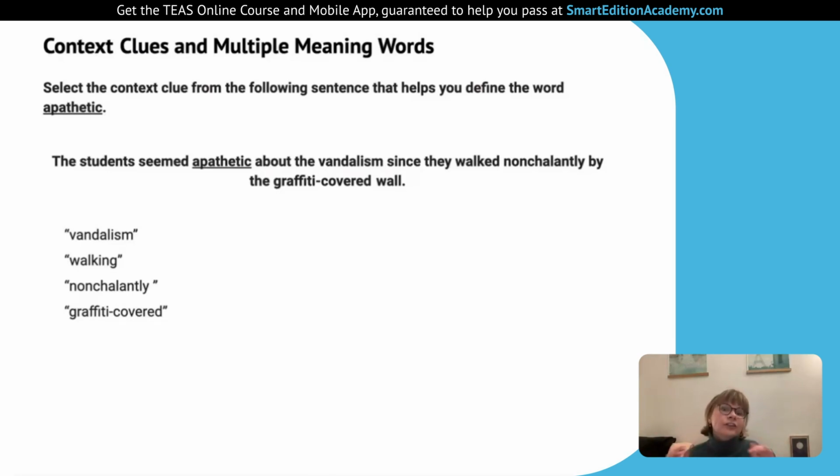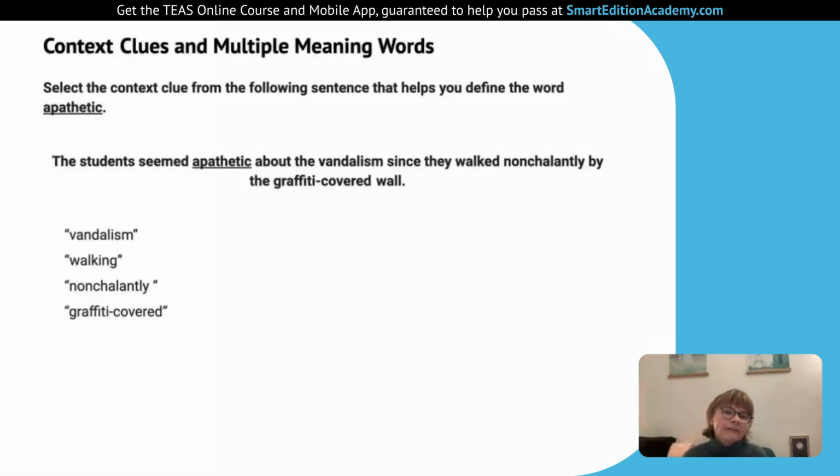The next one we have is nonchalantly. That's their behavior as they walk. That's an adverb, so it's modifying the verb. That's telling us how they walked, and what it really means is they don't care. They just stroll by like they didn't care. So they seemed apathetic, they walked nonchalantly by. Those two are parallels, so that's the one that's going to give us the clue.